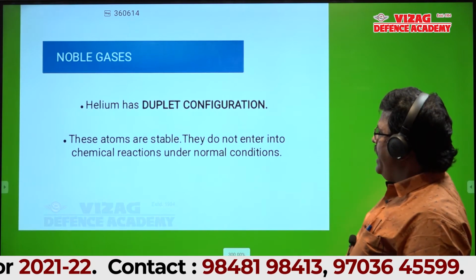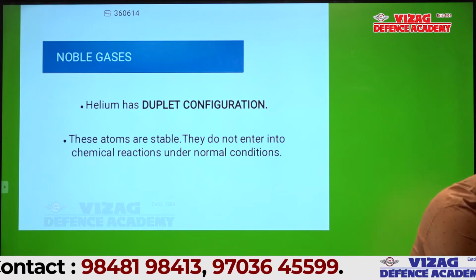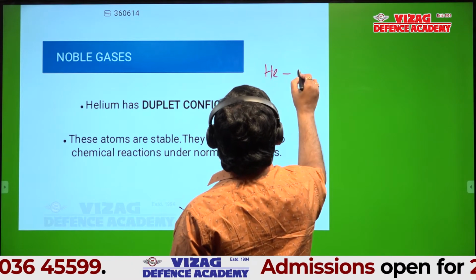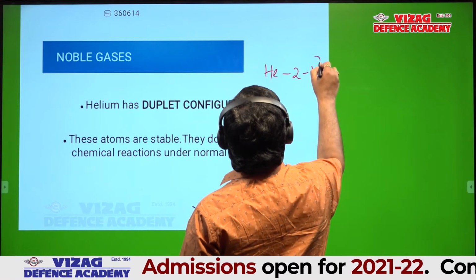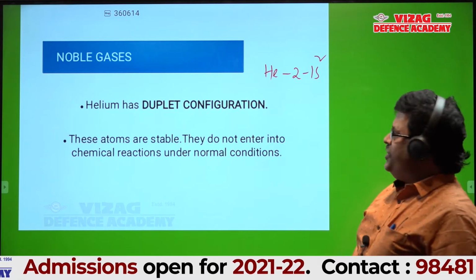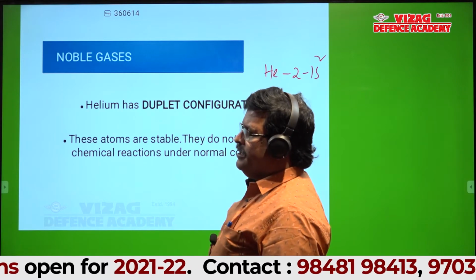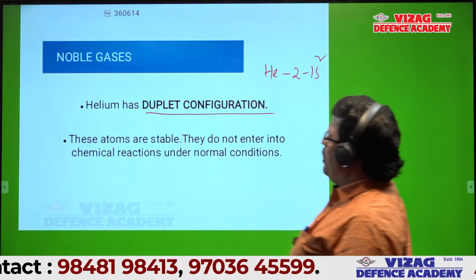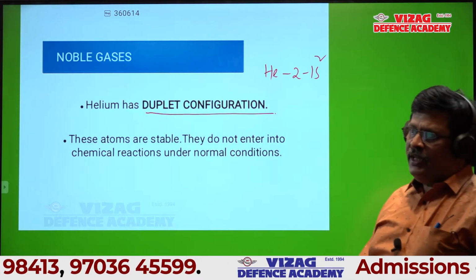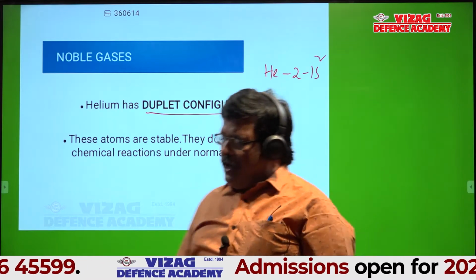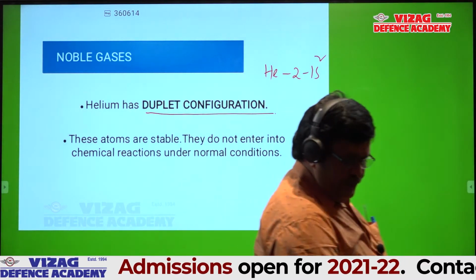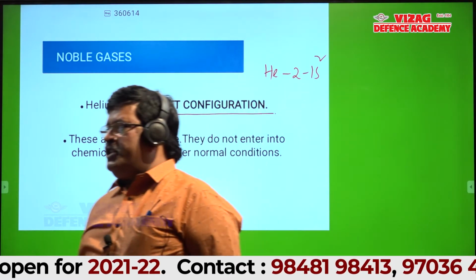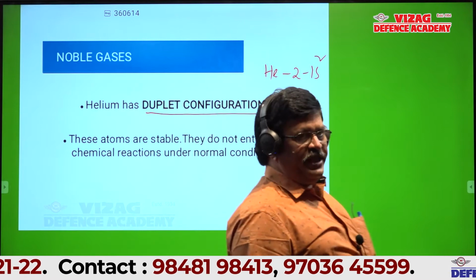Then what about helium? Helium's atomic number is 2 and its configuration is 1s2, which is called duplet configuration. Write that point: the electronic configuration of helium is 1s2, which is called duplet configuration.